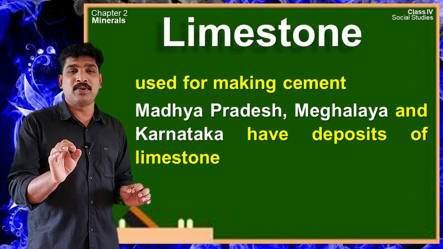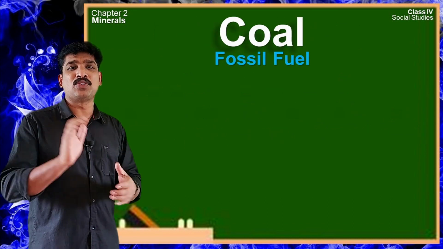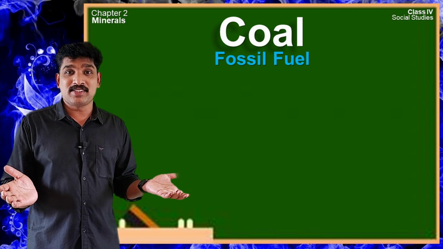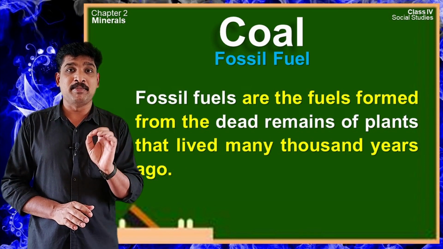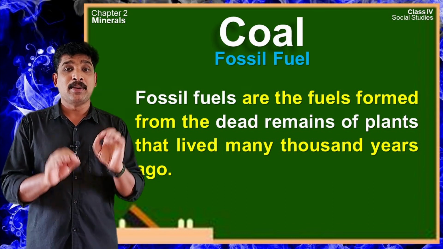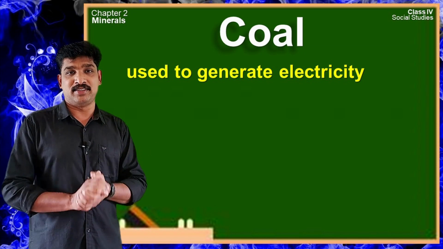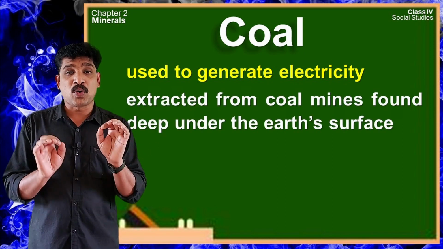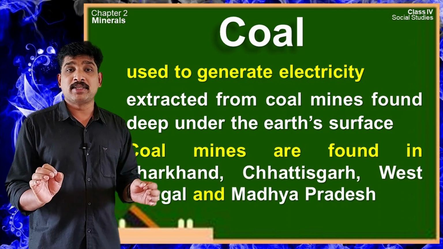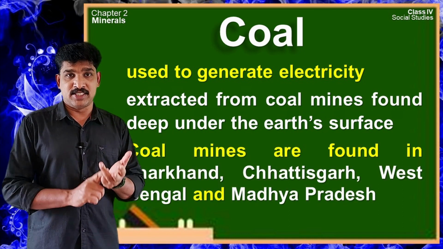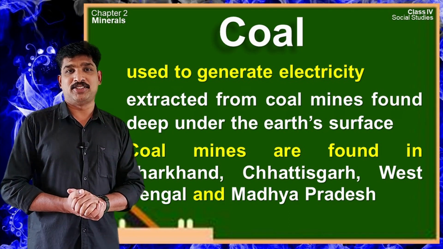Another very important non-metallic mineral is coal. Coal is a fossil fuel. What are fossil fuels? Fossil fuels are the fuels that formed from the dead remains of plants that lived many thousands of years ago. Coal is used for generating electricity. It is extracted from coal mines found deep under the surface of the earth. Coal mines are found in our country in the states of Jharkhand, Chhattisgarh, West Bengal and Madhya Pradesh.